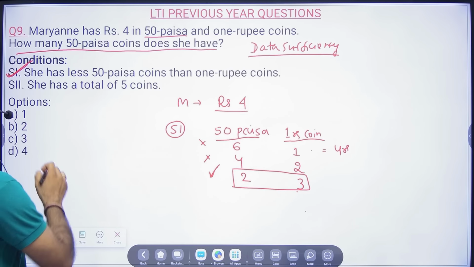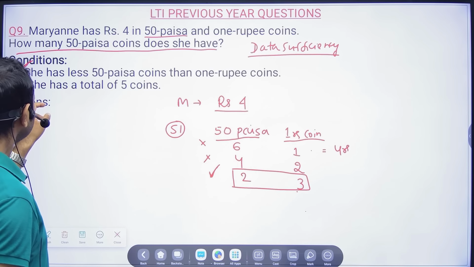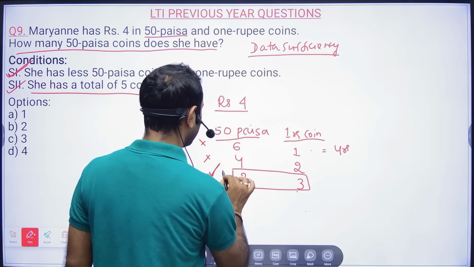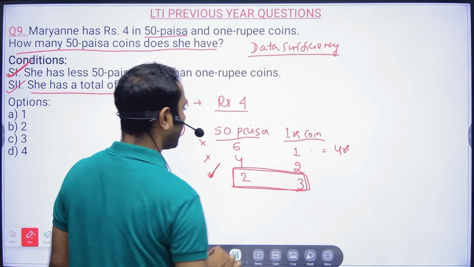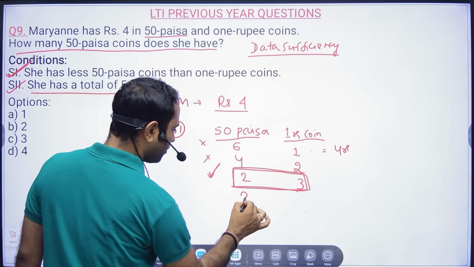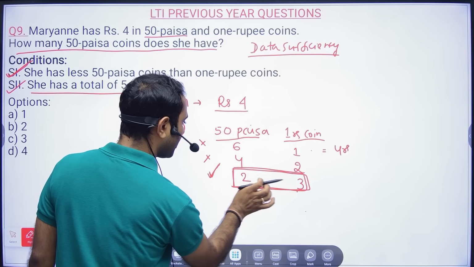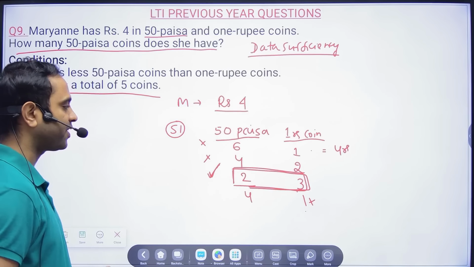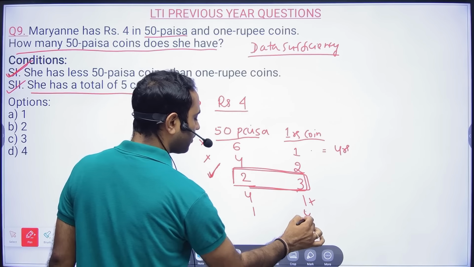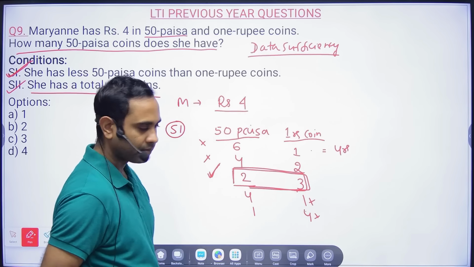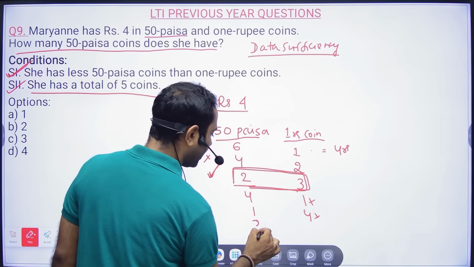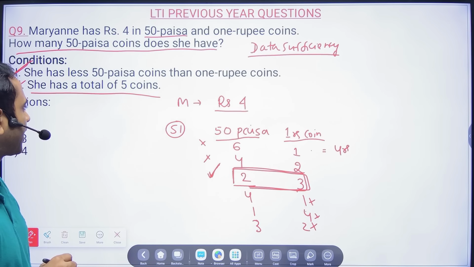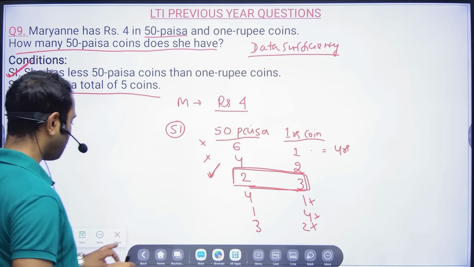Next, statement 2: she has a total of 5 coins. So she has a total of 5 coins. So this is the only possibility, right? Either you can do 1 4, so it will not become 5 rupees. Or you can do 1 4, so it will become 4.5 rupees, right? So there is no other choice. You can do 3 2, so again it will become 3.5, right? So here you can say both, right?